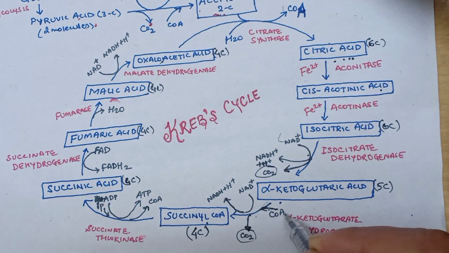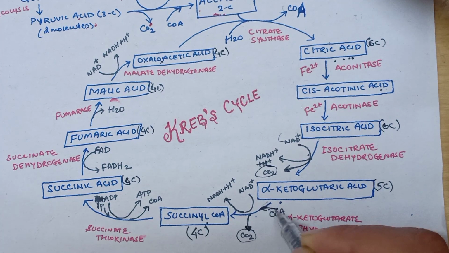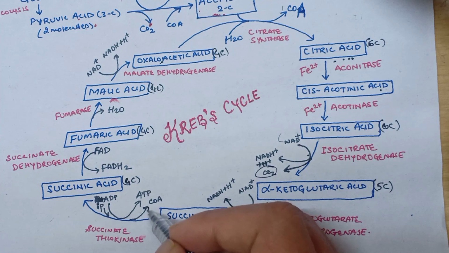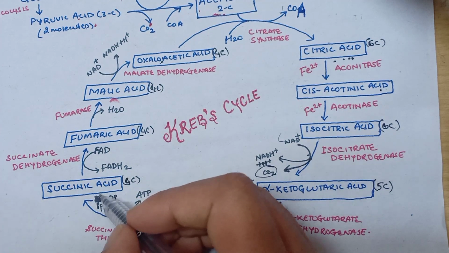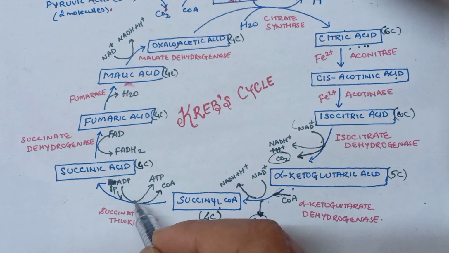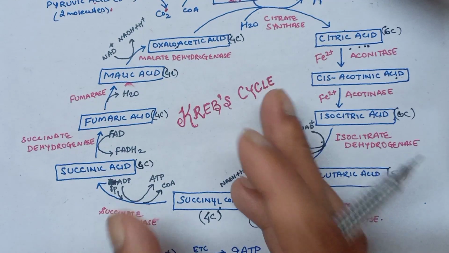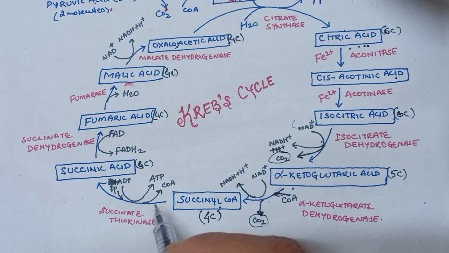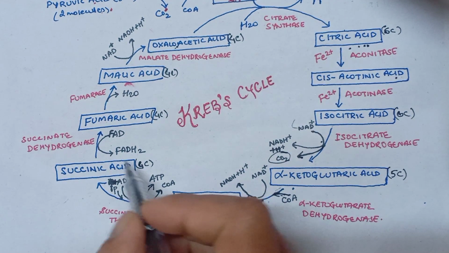So coenzyme A was added in this process to form succinyl coenzyme A. Now coenzyme A is removed to form succinic acid. So we see that this is the only step in Krebs cycle where direct ATP can be generated. So we call it substrate level phosphorylation, and in this process coenzyme A will be removed to form succinic acid.